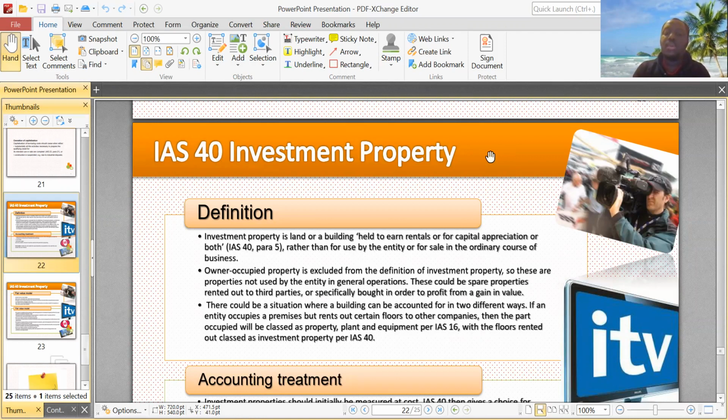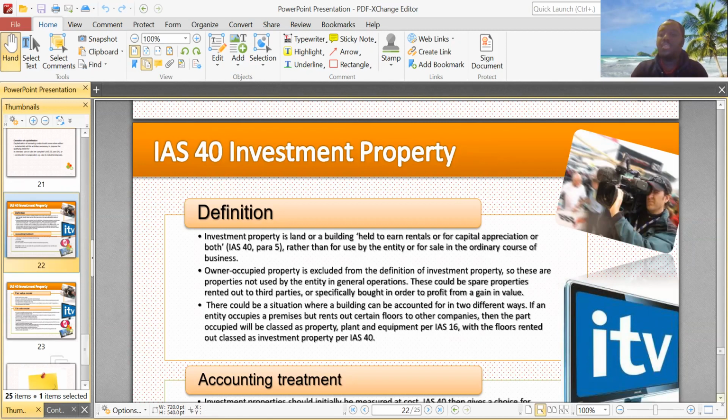Today, we will be talking about IAS 40, which treats investment property. It's a very, very core accounting standard that needs to be properly understood. Today we'll be laying the theoretical framework for IAS 40, and in subsequent videos we'll spice it up with some scenarios and some questions.